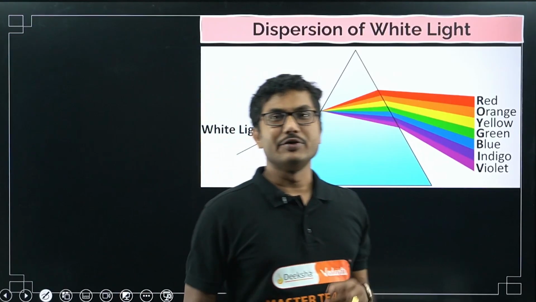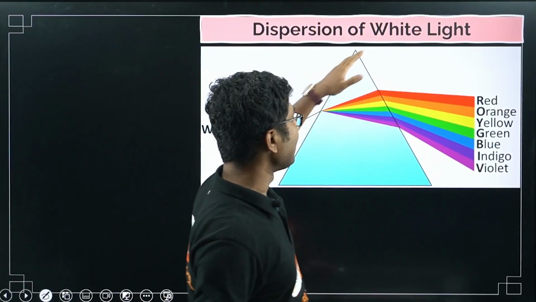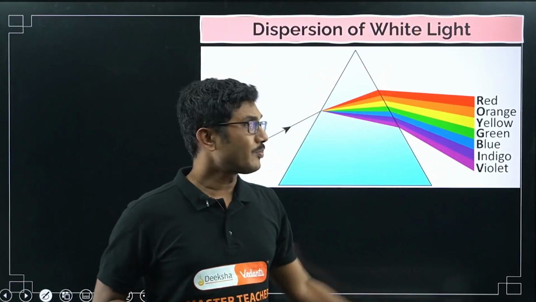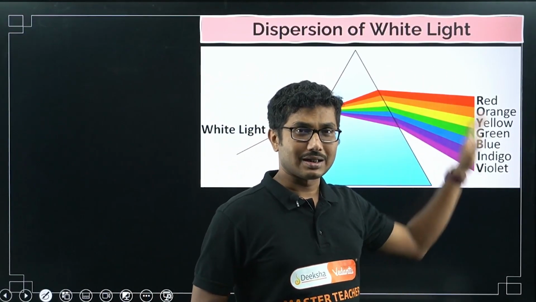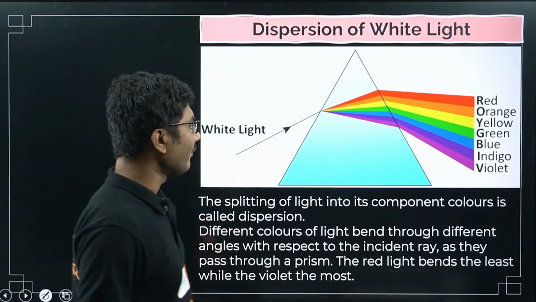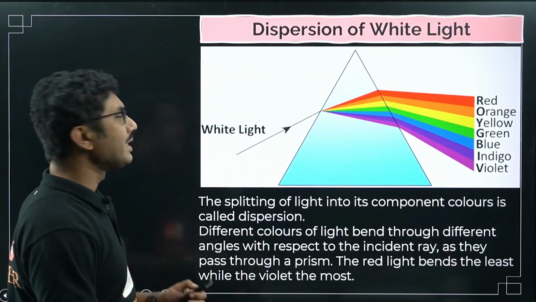If you change the orientation of the prism, you can get a different orientation as well, but normally if the prism is kept like this, always remember that violet is at the bottom, red is at the top, and all the other colors are in between. Okay, the splitting of light into its component colors is called dispersion.